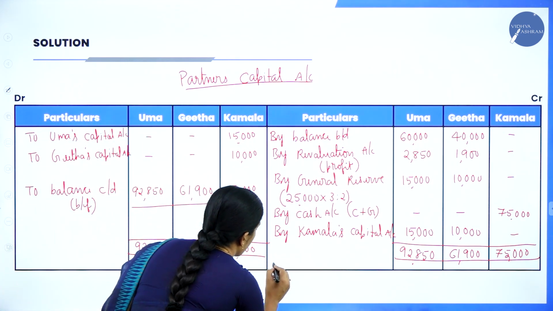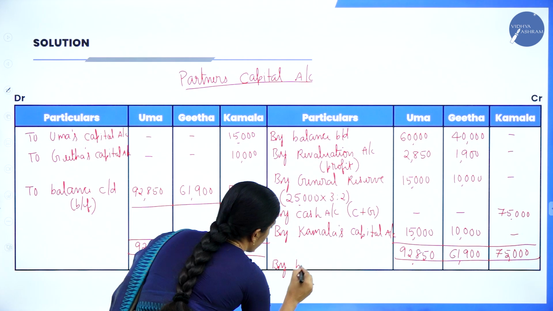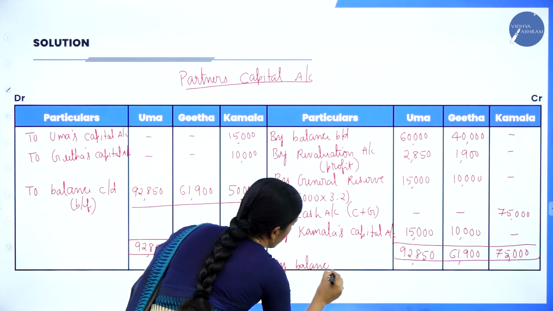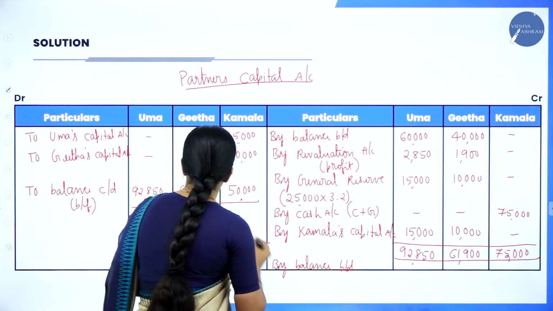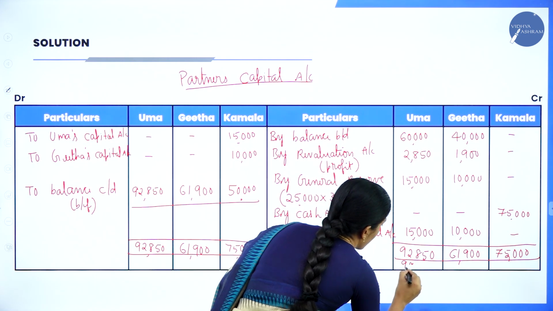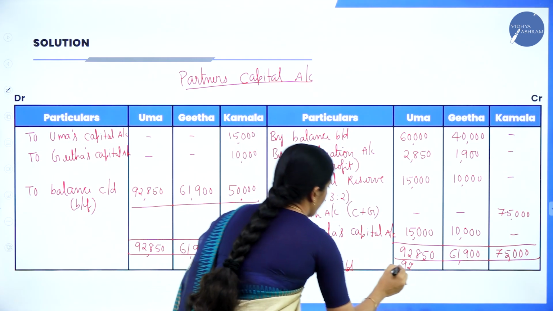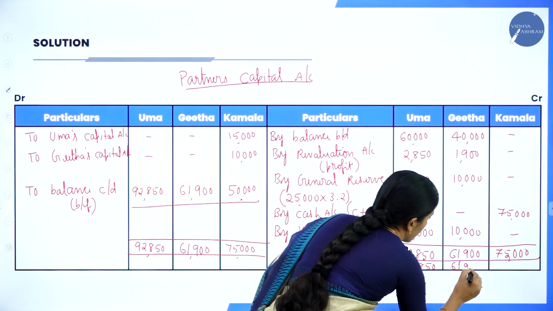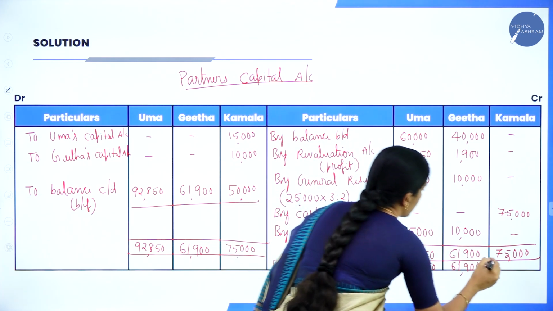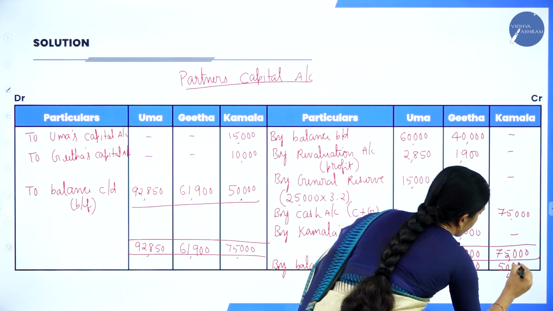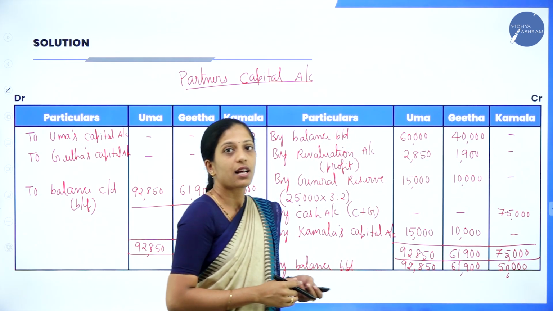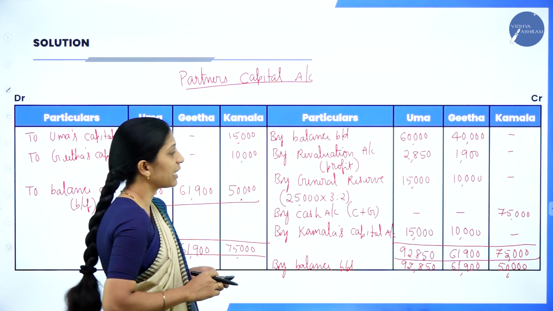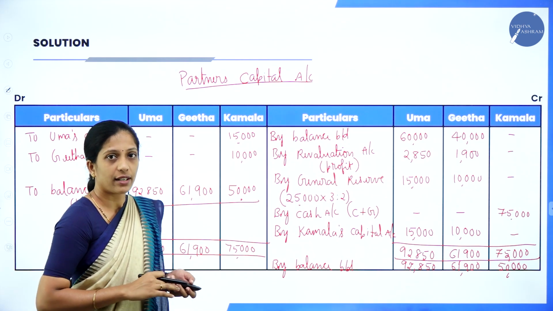So how do you write? By balance brought down. And the amount is 92,850 and 61,900 as well as 50,000. So this is how you will prepare your partner's capital account. So hope you are clear about it.